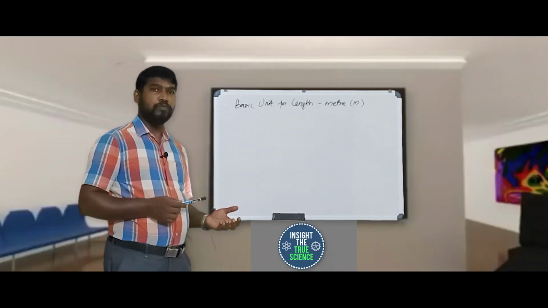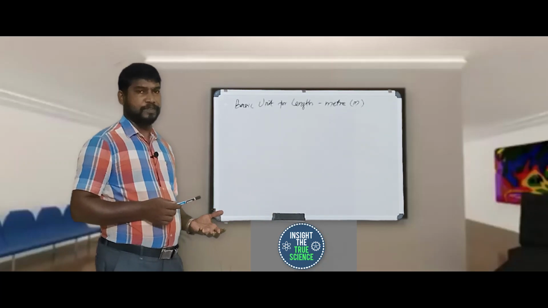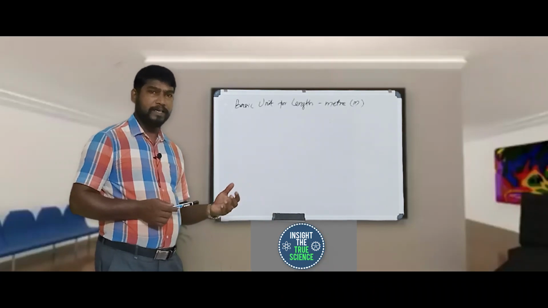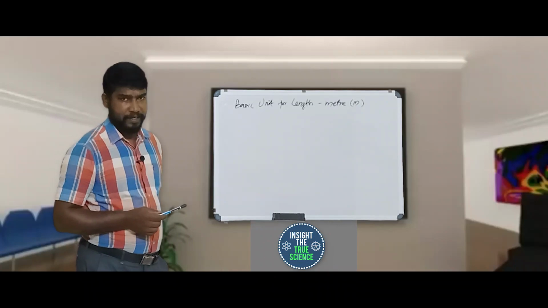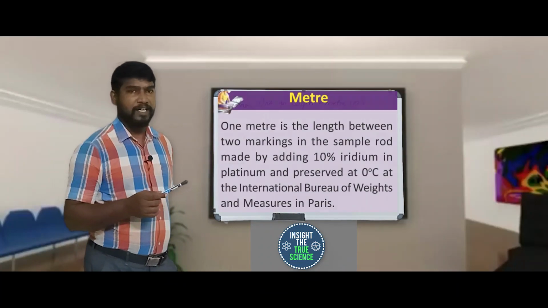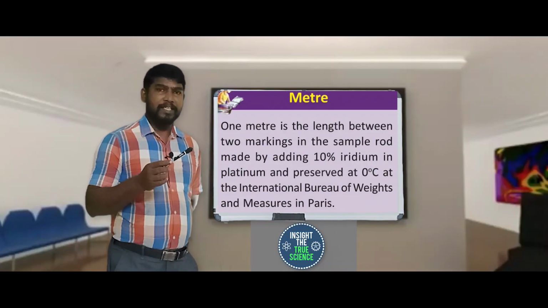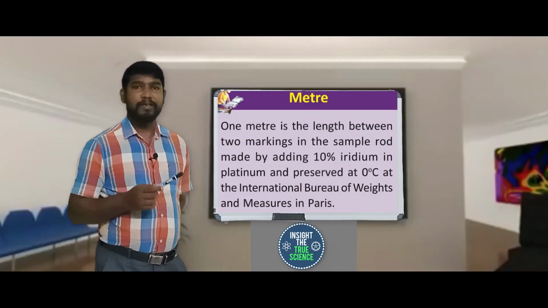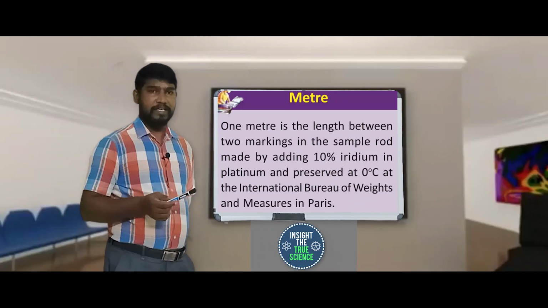So now we will go for another thing. What is 1 meter? If somebody asks you what is 1 meter, then we explain that 1 meter is something related to a rod kept in France.